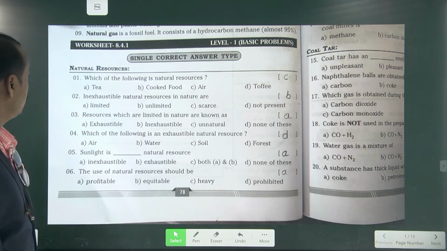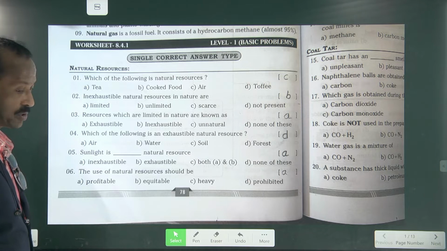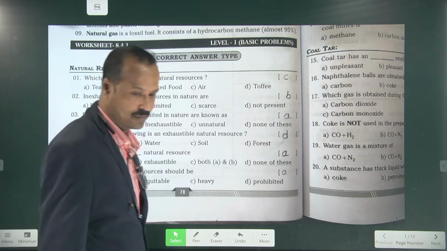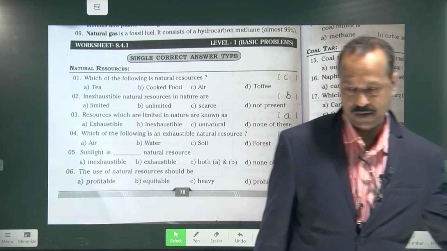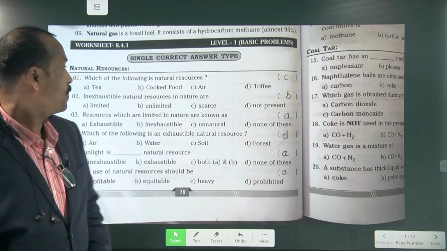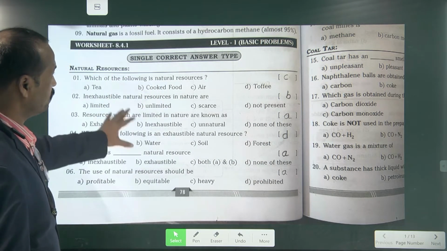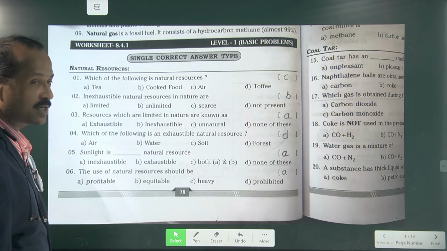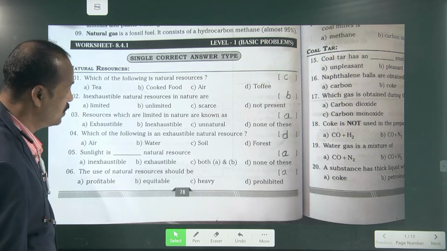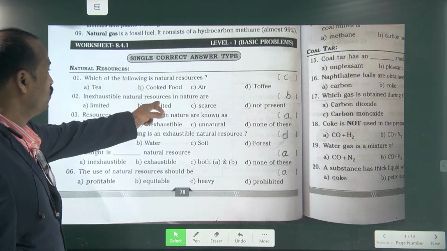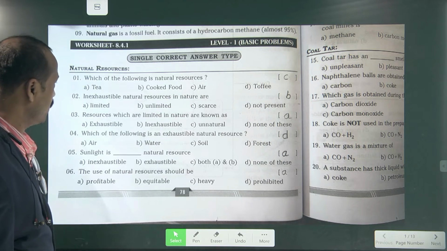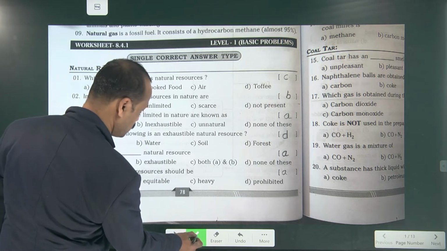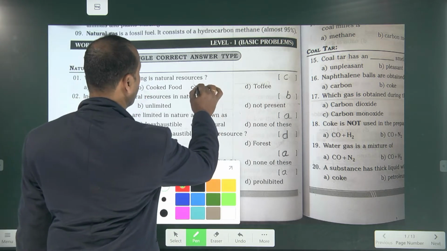Which of the following is a natural resource? What is the right answer? You open your book, no problem. Open the book, the same pages are there. So which of the following is the natural resource? Tea, cooked food, air, toffee. Air, very good boy. So air is the right answer.